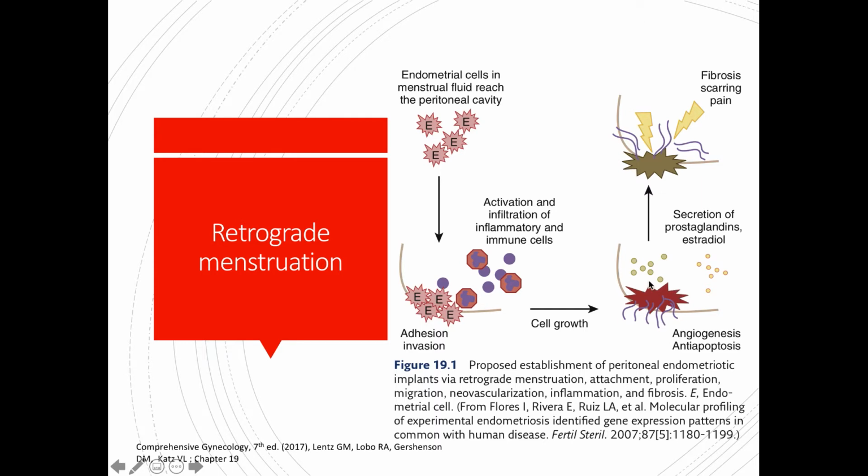So endometriotic tissues are known to have an aromatase enzyme that converts androgen to estradiol. And they also have an increased activity of COX-2 enzyme that leads to the secretion of higher levels of prostaglandins. So the secretion of prostaglandins leads to the feeling of pelvic pain among patients with endometriosis and also fibrosis and scarring.